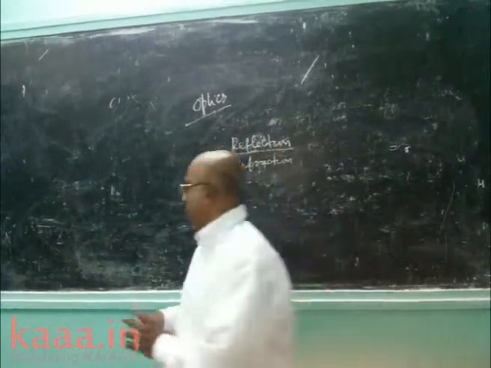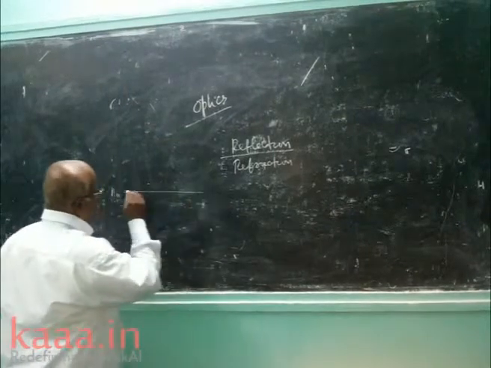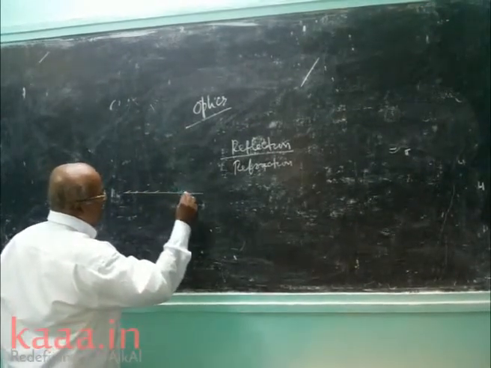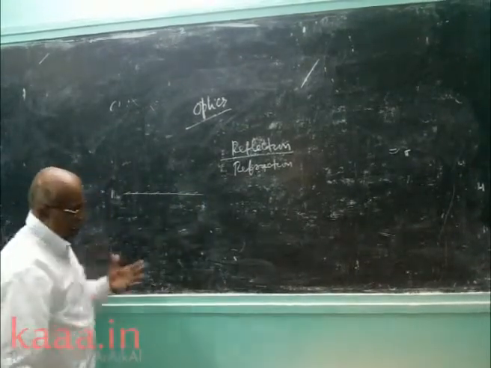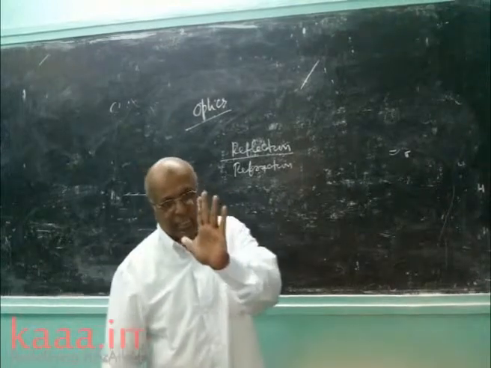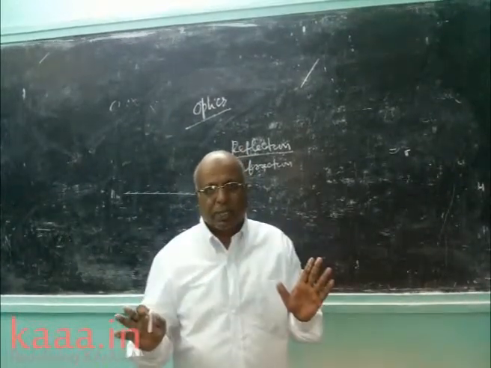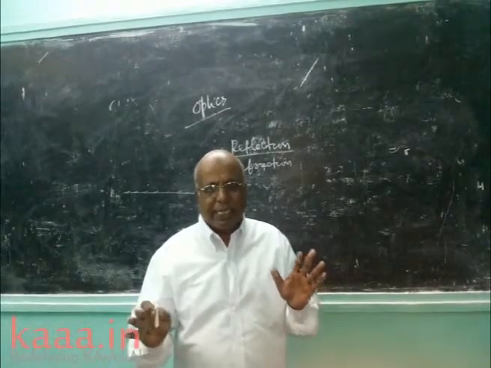Now, I am going to explain what a plane mirror is. In the case of a plane mirror, I am putting this kind of line. That means reflection takes place only on this side. You take a glass. On one side it is coated with chemicals, especially silver salts and lead oxide.